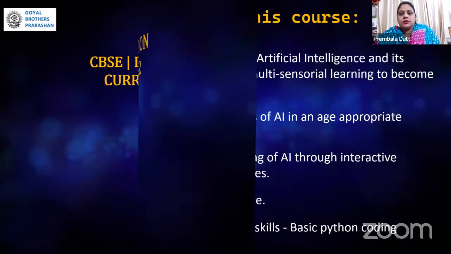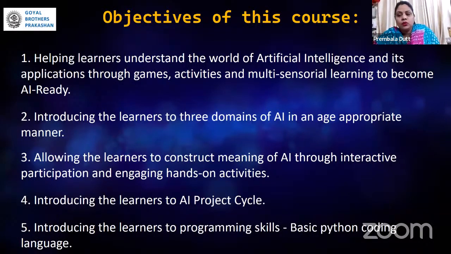Let us first discuss why we opt for this particular subject, because it includes AI, which is artificial intelligence. Now in every aspect, every domain, AI is being incorporated. So the child needs to know what AI is and what the project cycle is, because even if they are using AI in every aspect, they are probably not aware of it. Since it is a need of the hour to make them aware of what AI is, this course has been introduced and most of the schools are opting for it.